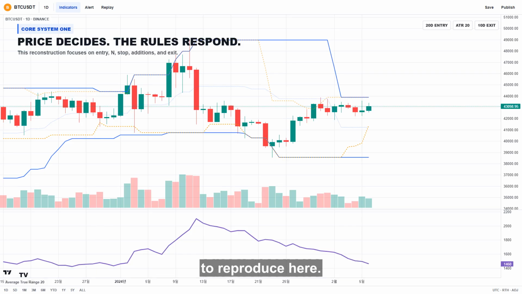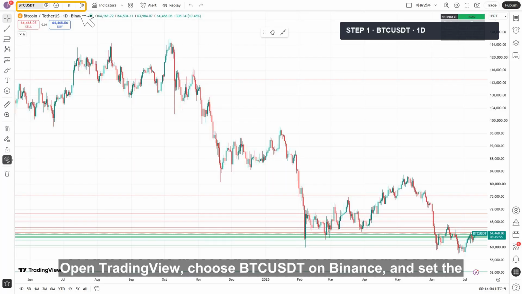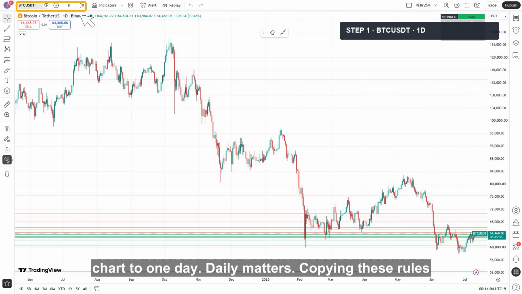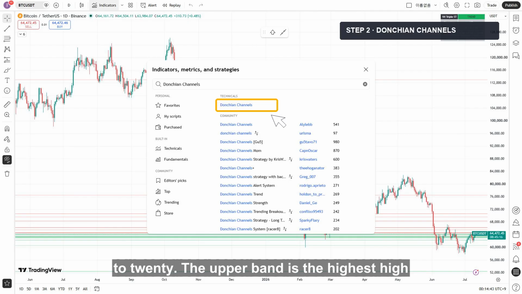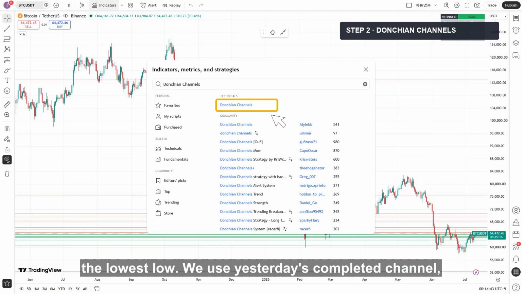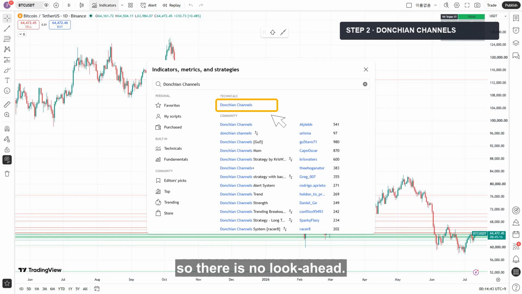Open TradingView, choose Custom Binance, and set the chart to 1 day. Daily matters. Copying these rules onto a 5-minute chart creates a different strategy. Click Indicators and add Donchian channels. Set the length to 20. The upper band is the highest high of the previous 20 days, the lower band is the lowest low. We use yesterday's completed channel, so there is no look ahead.